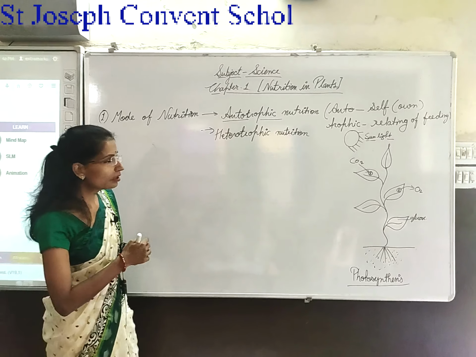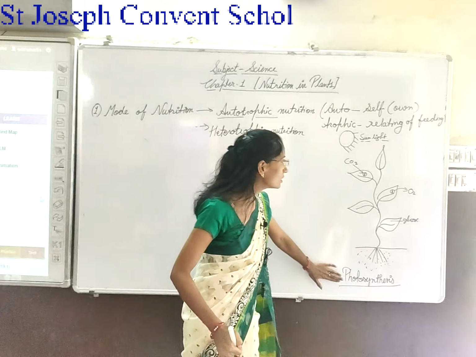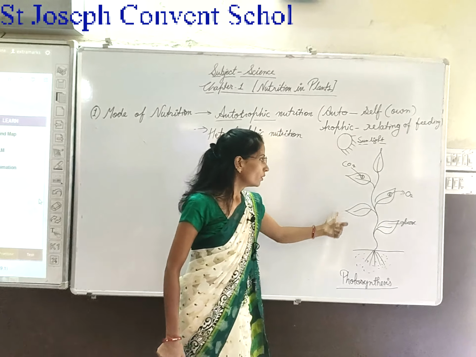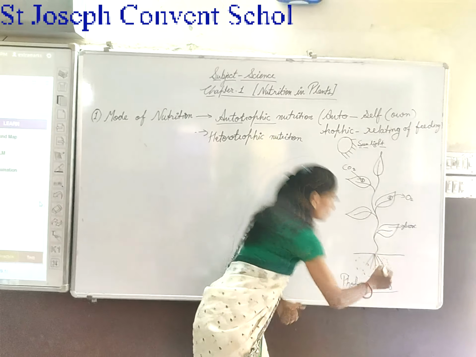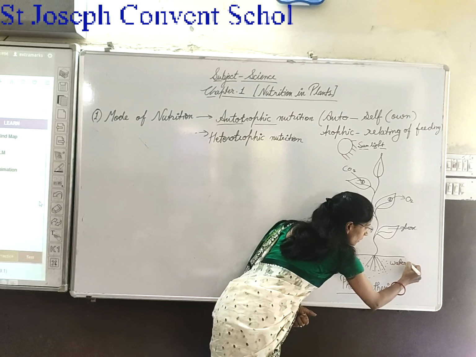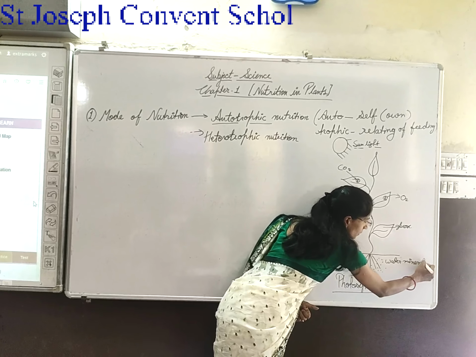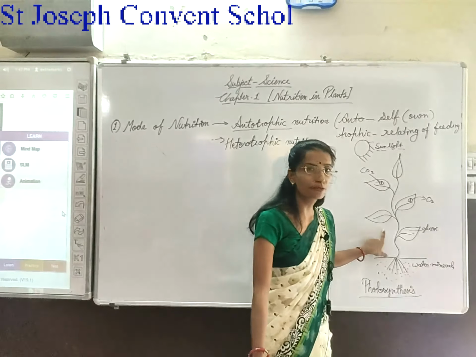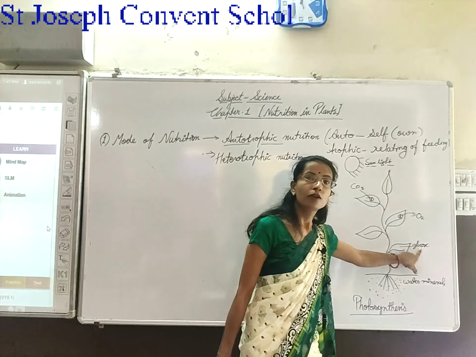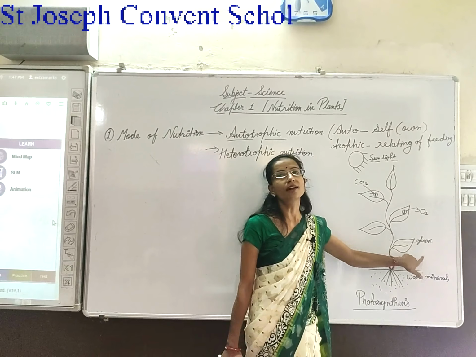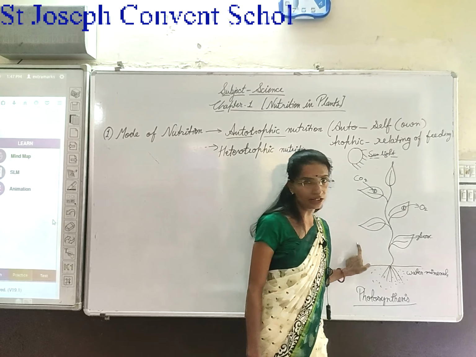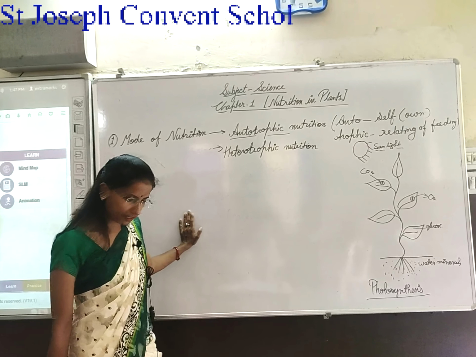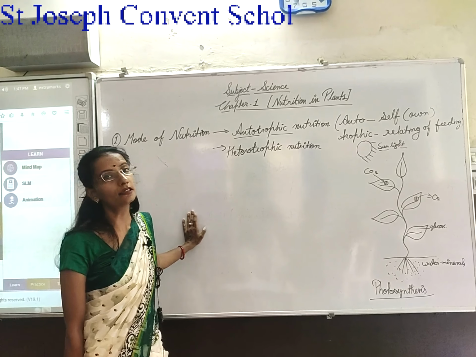Chemical energy means food, because in photosynthesis plants get sunlight, CO2 and water and minerals. By this process plants make food in the form of glucose, but the plant stores food in the form of starch. After that, we have learned that carbohydrates are synthesized by the plant in photosynthesis.